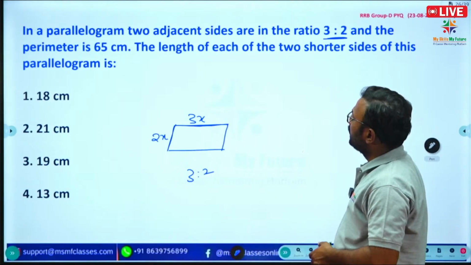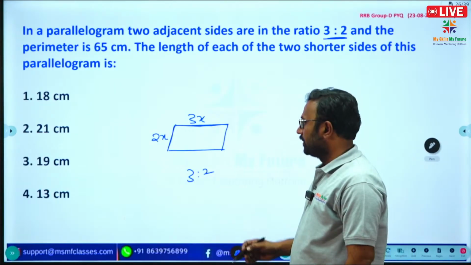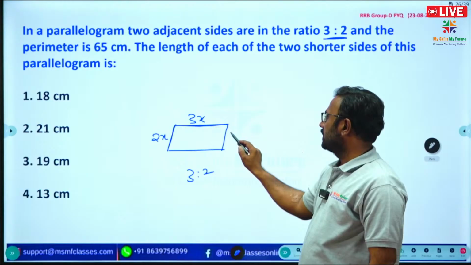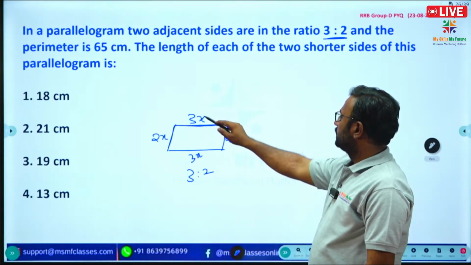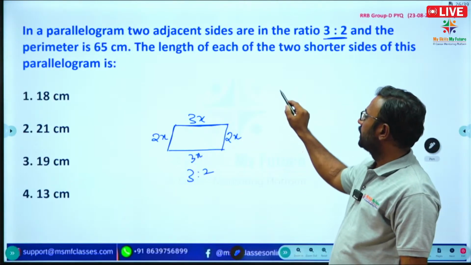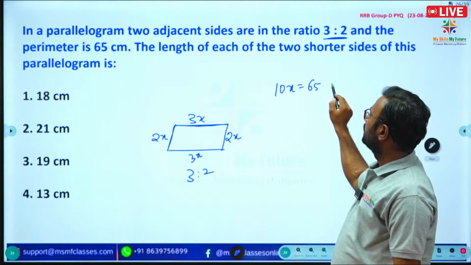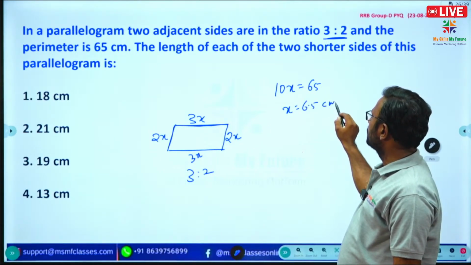And the perimeter is 65 centimeters. What is the perimeter? The sum of all the sides. So here 3x, here 2x, here 3x, and 2x. So 3 plus 2 is 5, plus 3 is 8, plus 2 is 10. So the perimeter is 10x, and 10x is given as 65 centimeters. So x is equal to 6.5 centimeters.